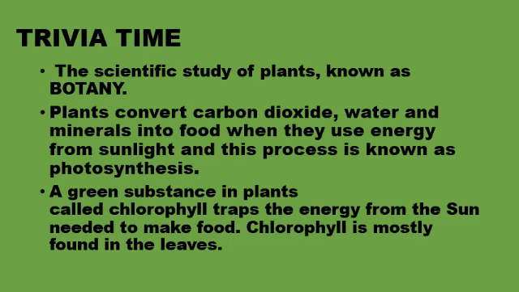Chlorophyll is mostly found in the leaves. It is a green color chemical that is found in leaves. This green color chemical called chlorophyll helps the plant to make its food.